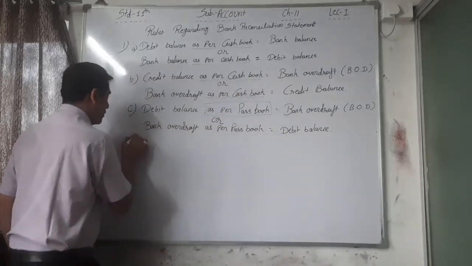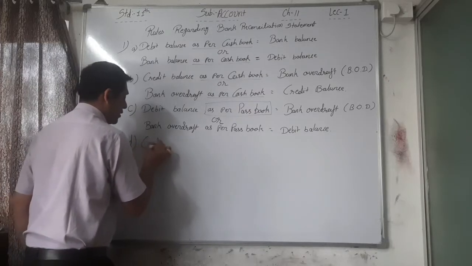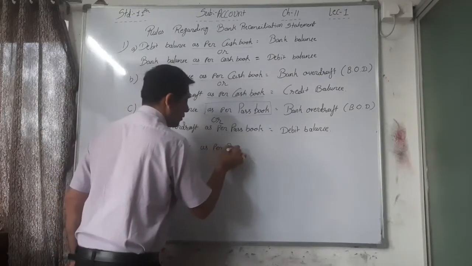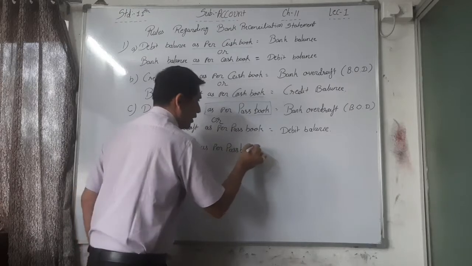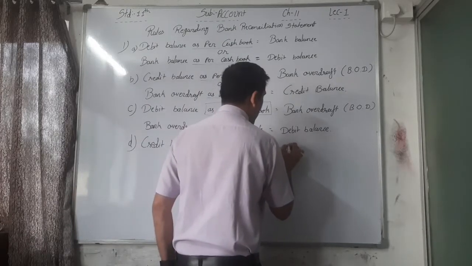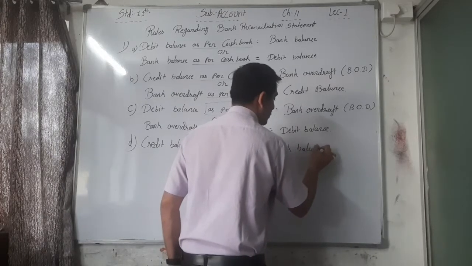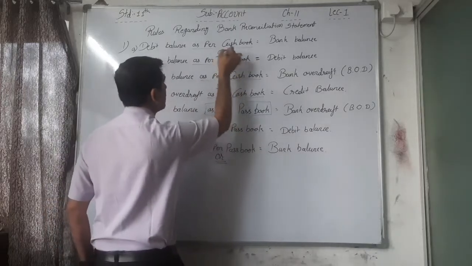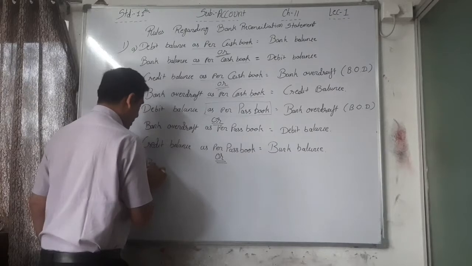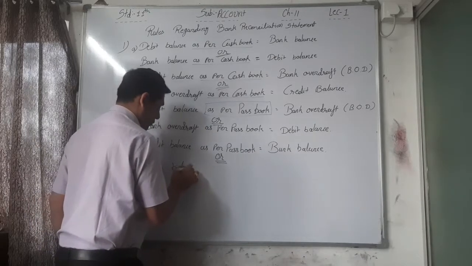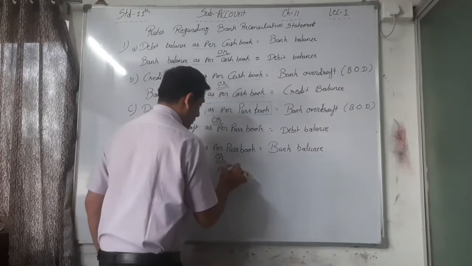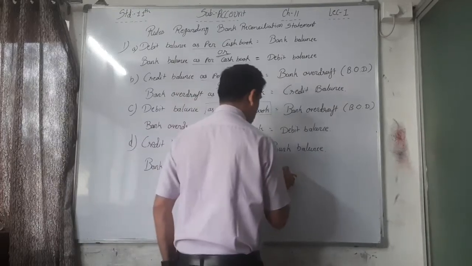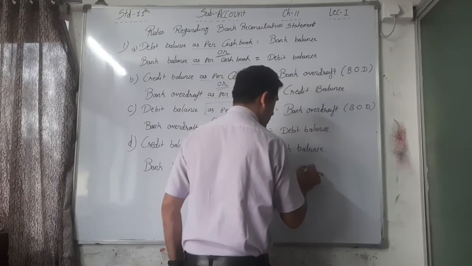And the D point, credit balance as per passbook is equal to bank balance, or bank balance as per passbook is equal to credit balance.